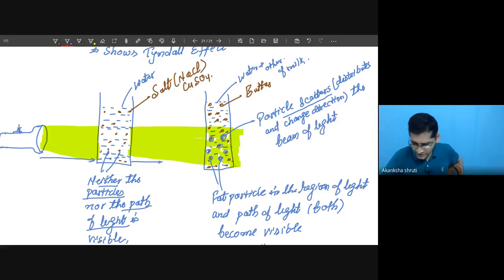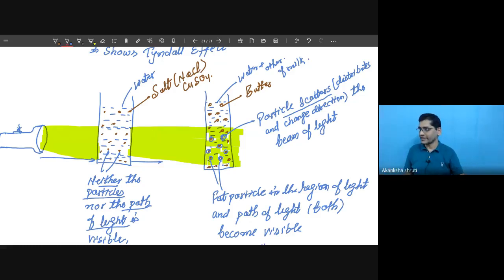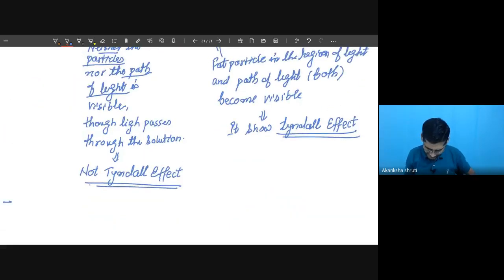Whatever light falls on this will just be reflected to your eyes. Say you are putting a torch light from the left of a glass of milk that you have taken, and you are watching from one side of it. Okay, student. You put the light from this end, and I am watching it from the side. It is like this one. So because of this scattering, the bigger size